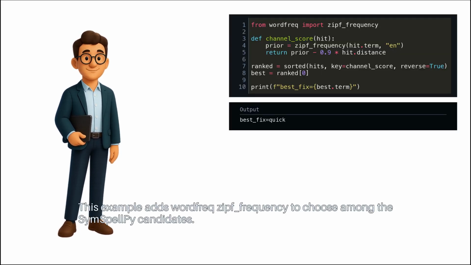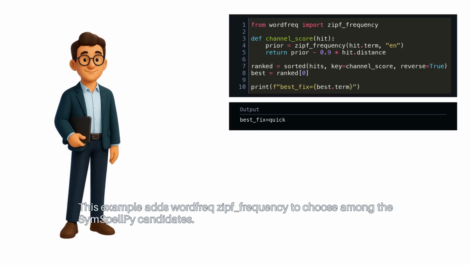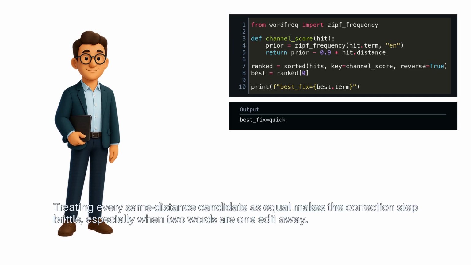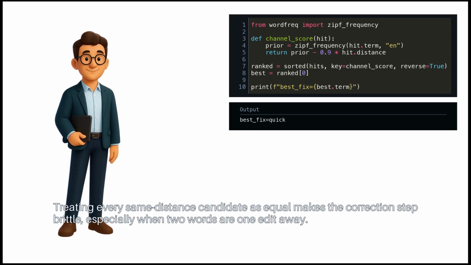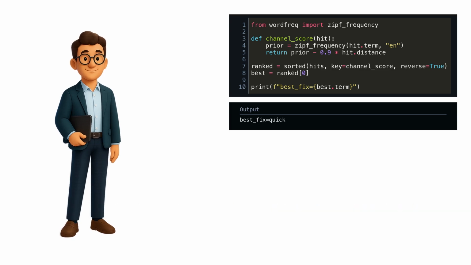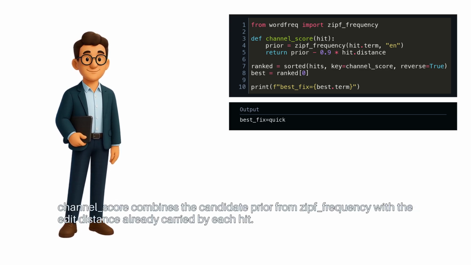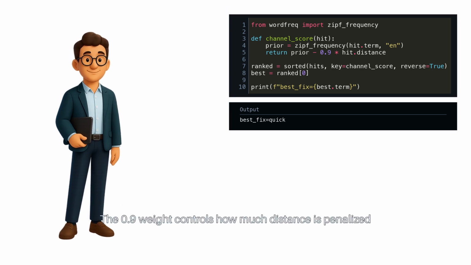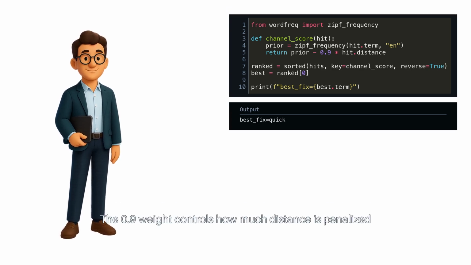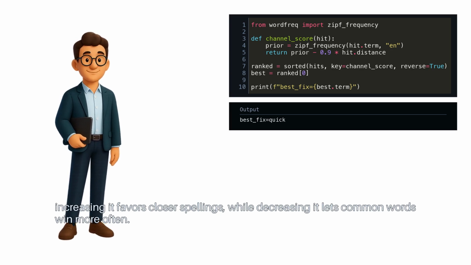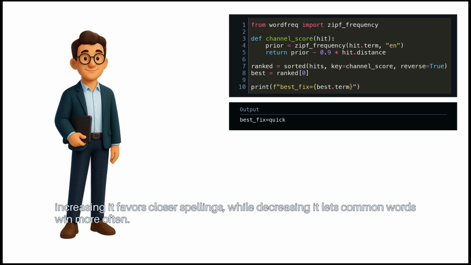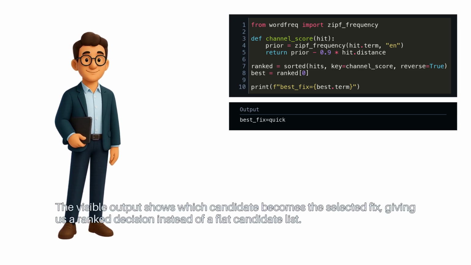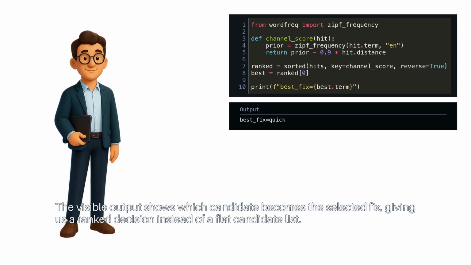This example adds wordfreq zipf frequency to choose among the SymSpellPy candidates. Treating every same distance candidate as equal makes the correction step brittle, especially when 2 words are 1 edit away. Channel score combines the candidate prior from zipf frequency with the edit distance already carried by each hit. The 0.9 weight controls how much distance is penalized. Increasing it favors closer spellings, while decreasing it lets common words win more often. The visible output shows which candidate becomes the selected fix, giving us a ranked decision instead of a flat candidate list.